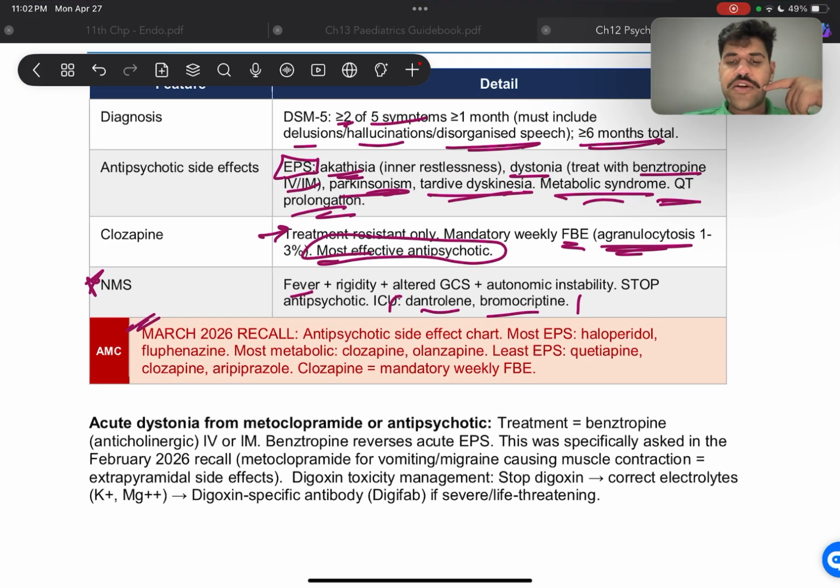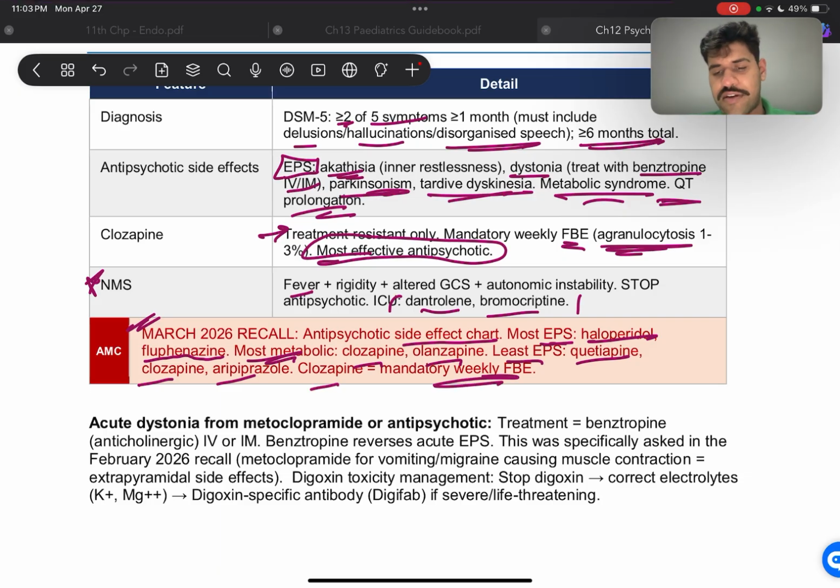Now in March 2026, they had an antipsychotic side effects chart. All right, and for a lot of them you need to ask about the EPS: haloperidol, fluphenazine, and most metabolic is clozapine, olanzapine. Least EPS is quetiapine, clozapine, and aripiprazole. Clozapine is mandatory weekly, and we have to check FBE for these patients.